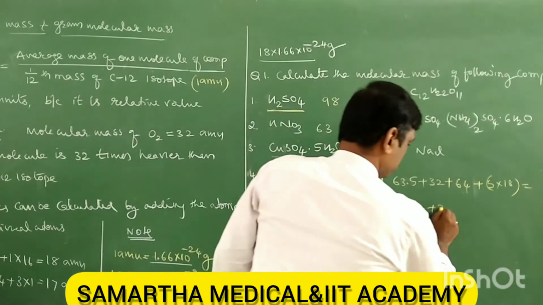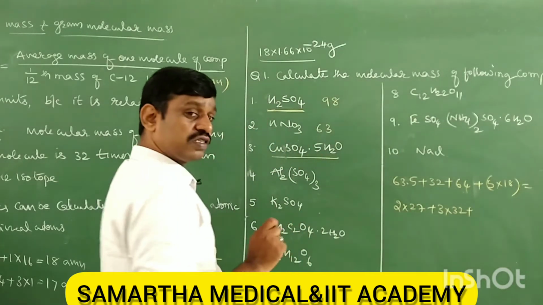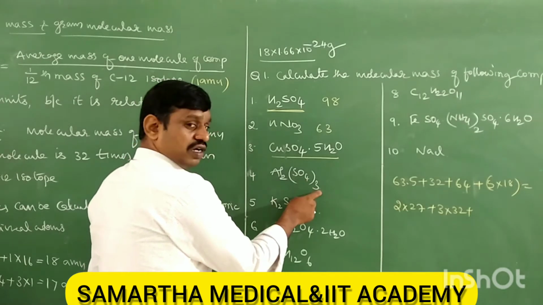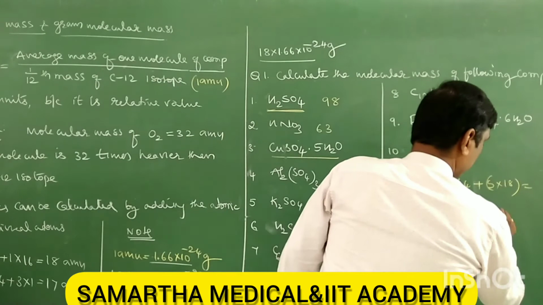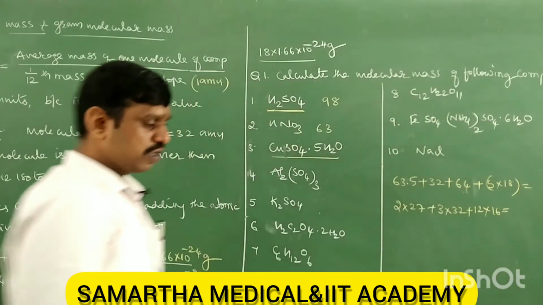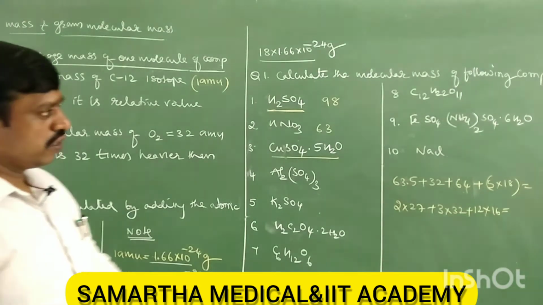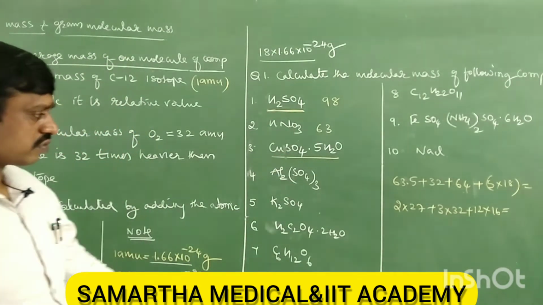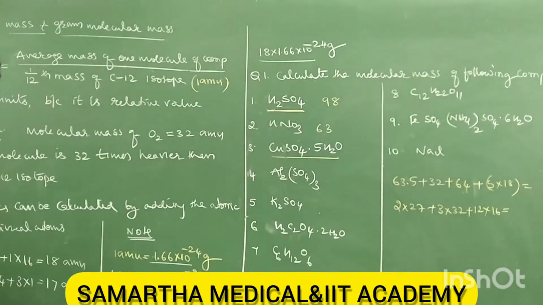It means 3 into 32, plus how many oxygen? 3 times 4 is 12 oxygen, so 12 into 16. Just add, you will get the answer. So like this we do the remaining. Calculate. Potassium 39, sulfur 32. Do it. So calculate the molecular mass of all the remaining.